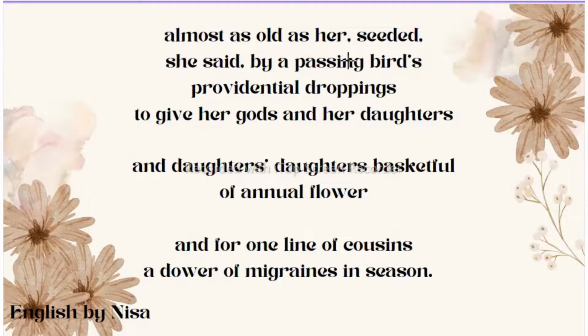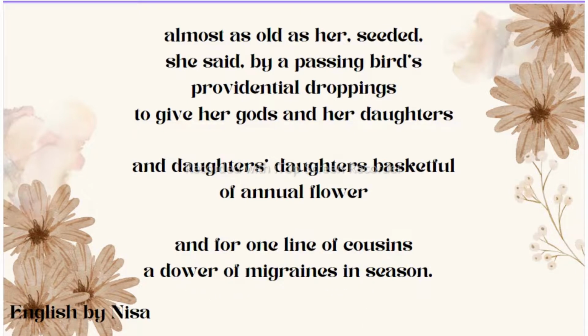Almost as old as her, seeded, she said, by a passing bird's providential droppings to give her gods and her daughters and daughters' daughters a basketful of annual flowers, and for one line of cousins, a dower of migraines in season. So here in this stanza, the poet's mother said that this champak tree is as old as she is. It was seeded by a passing bird, meaning a bird dropped the seed of those plants. And she believes that it is a good omen, meaning it is God's gift.